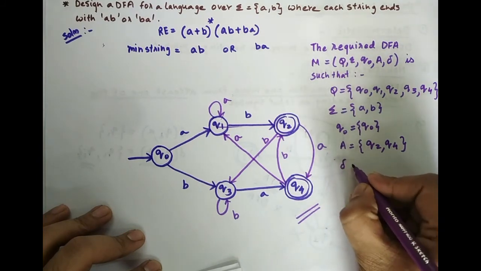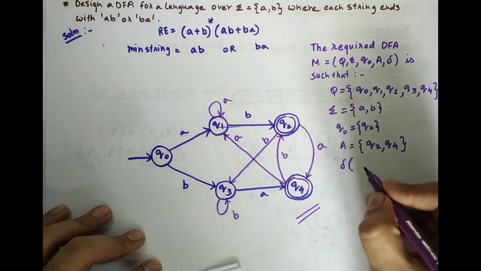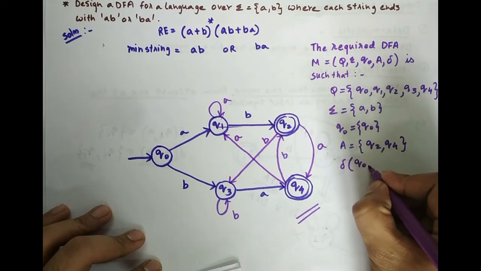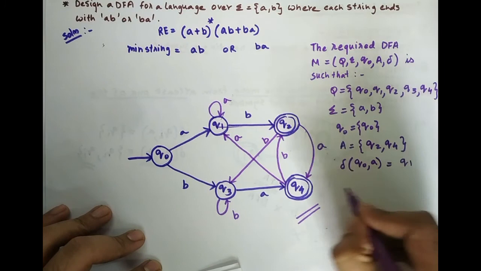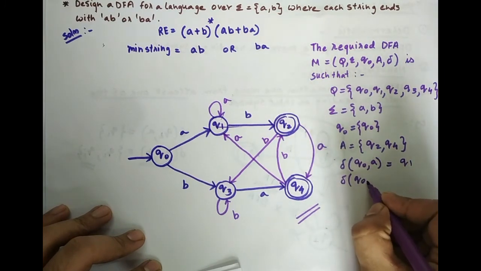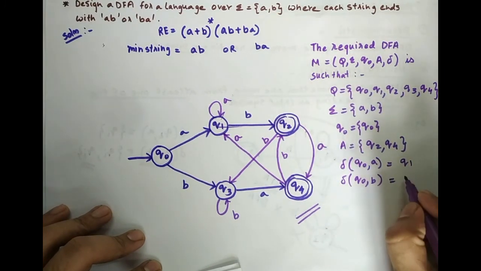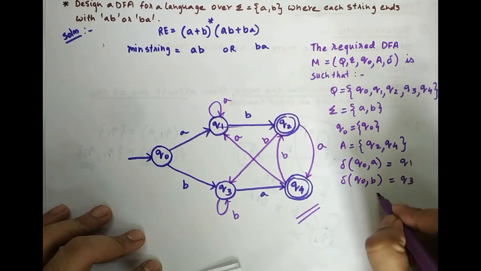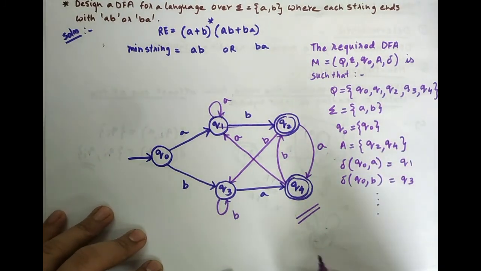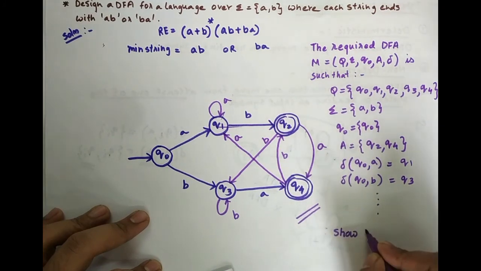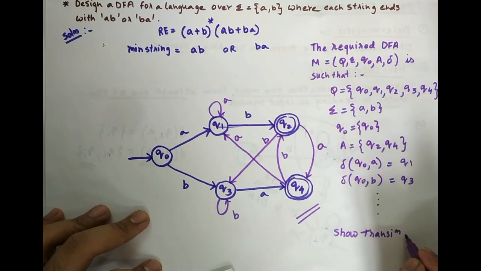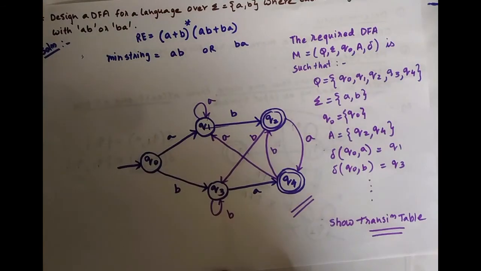And for the transition del, you can write del Q naught on A will go to Q1, transition Q naught on B will go to Q3 and so on. Just write all the transitions and then you can also show the transition table for completeness. Thank you.